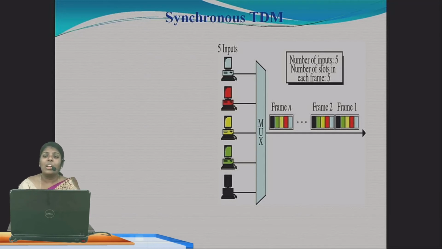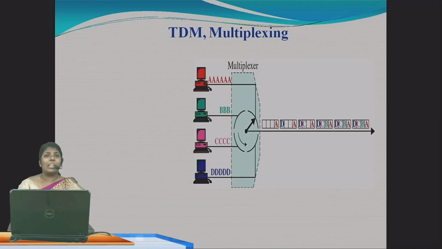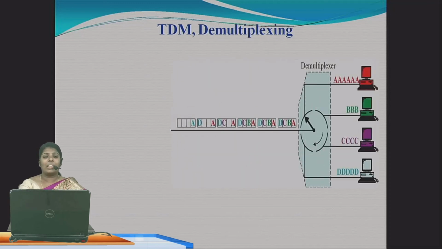For example, the number of inputs is 5 and the number of slots in each frame is 5. So based on the input it wants to send. Time division multiplexing works based on the time slot. That is called synchronous time division multiplexing.